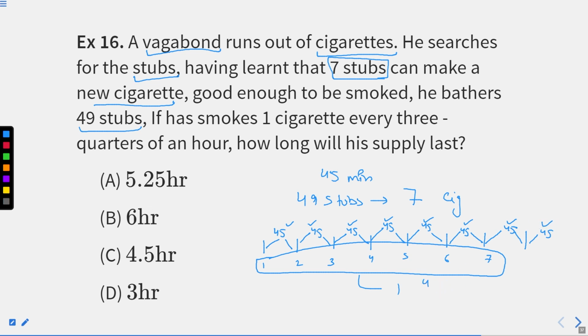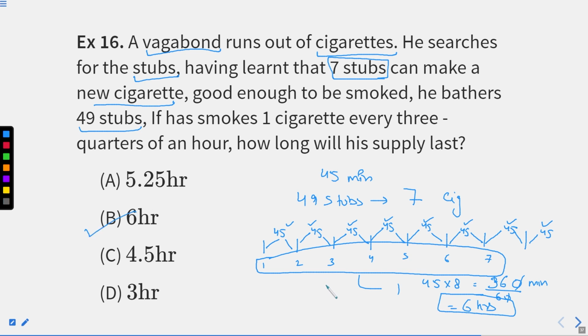So if we multiply 45 by 8, what are we getting? We are getting 360 minutes. And if we divide it by 60, what are we going to get? 6 hours. So the supply will last 6 hours, which is our option number B.